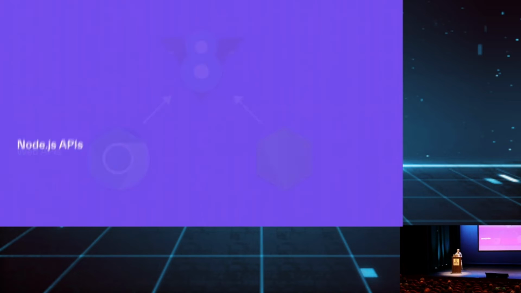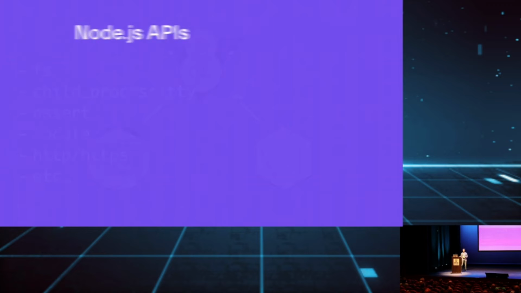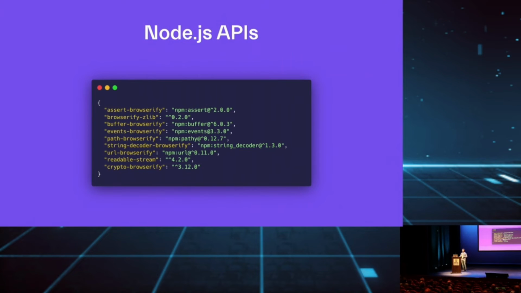That's what we did. We took those Node APIs, and there are quite some Node APIs, and we made a browser version for all of them, but not for all of them, because there were also a lot of open source solutions already which had an in-browser version for a Node API, for example, Buffer or Assert or Path. There were browser versions available because we're not the only ones who want to run Node in the browser.